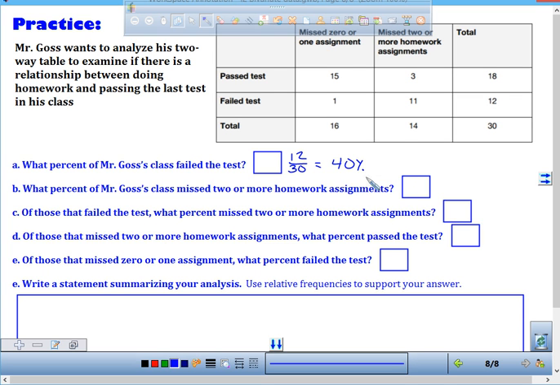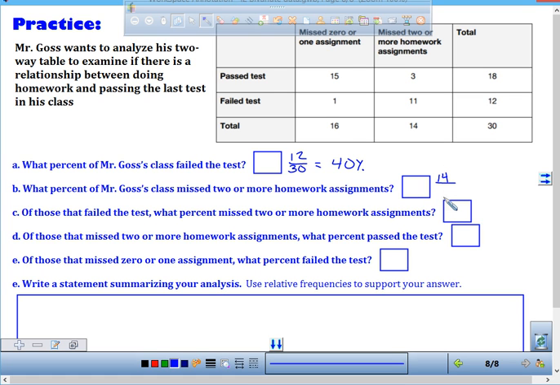Okay, what percent of Mr. Goss's class missed 2 or more homework assignments? So think of your subgroup, think of your total. Our subgroup is 14, because there's 14 that missed 2 or more homework assignments.